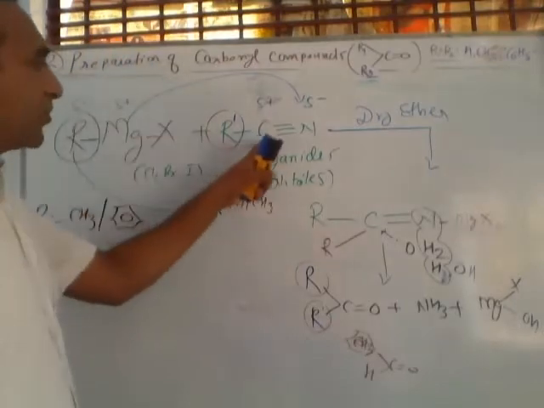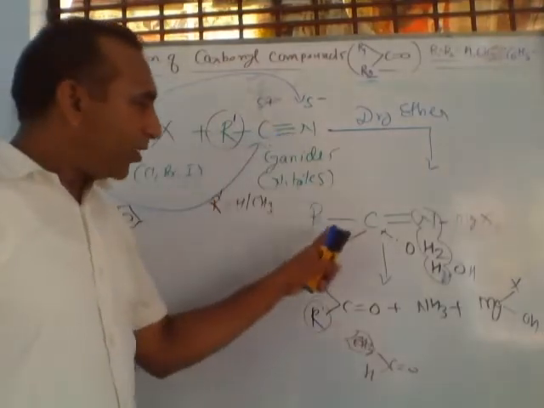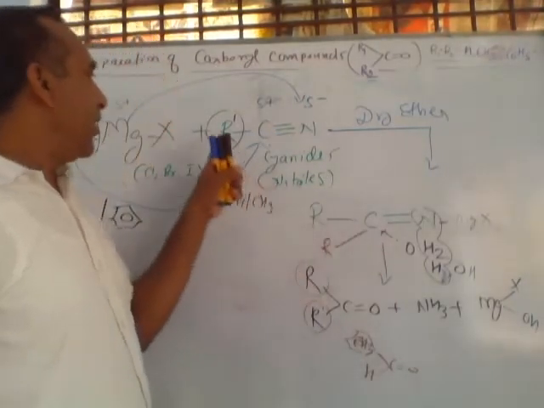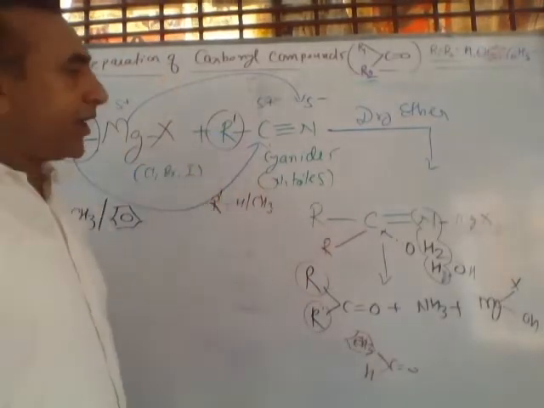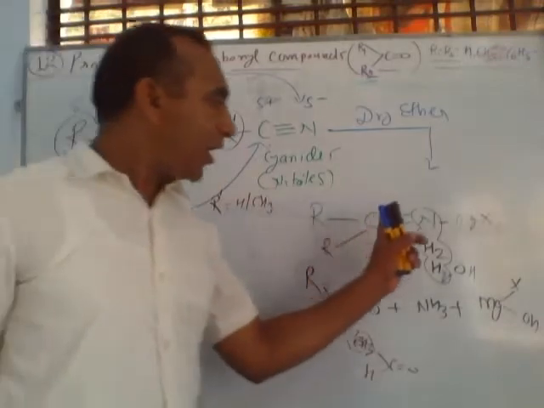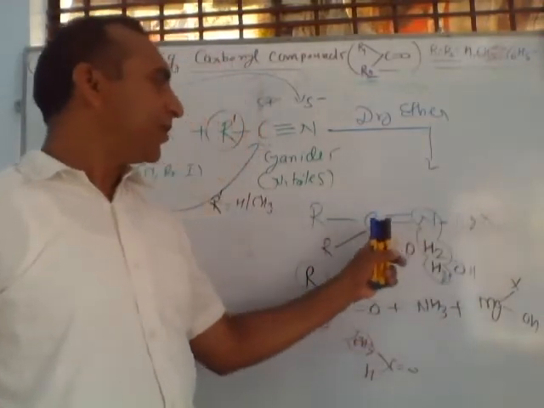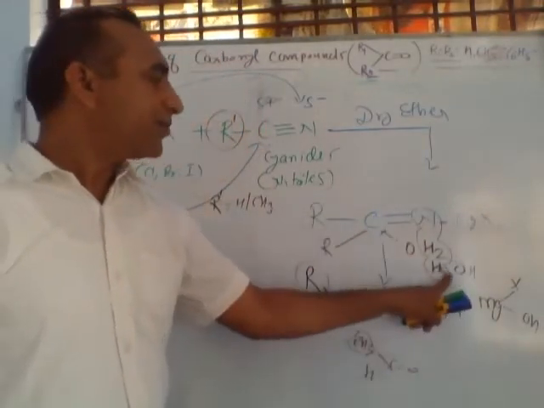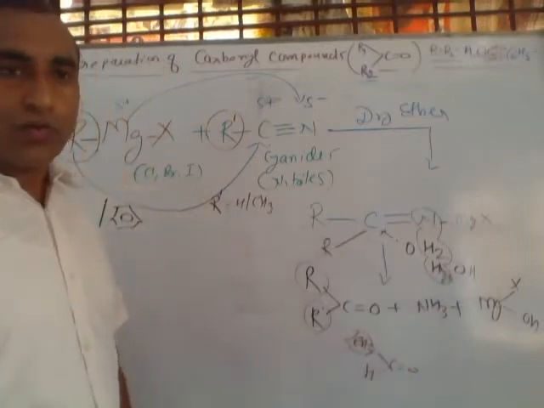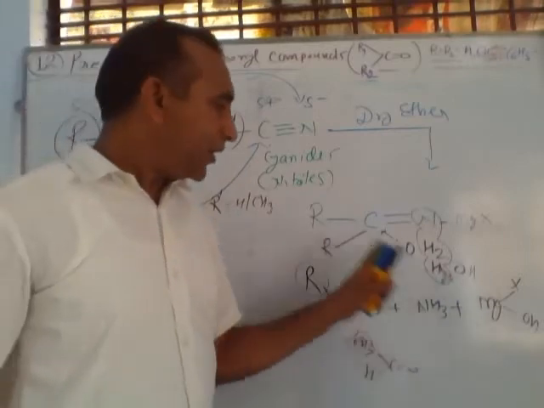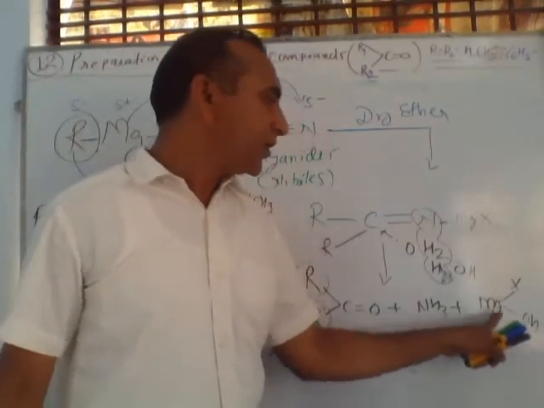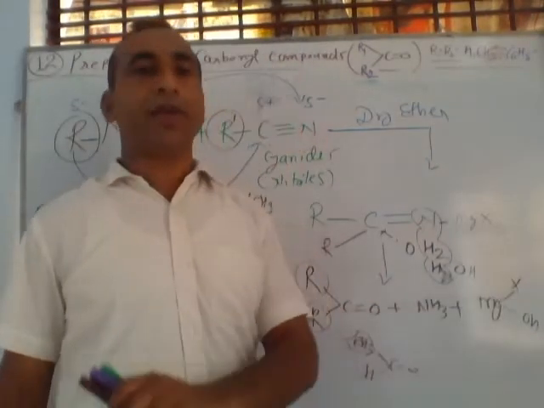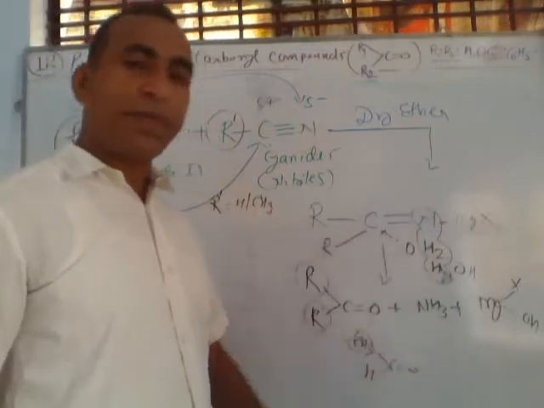This R attacks on this carbon and by covalent bond, a strong bond is formed, and for this R we can use CH3, hydrogen, etc. And after formation of this intermediate compound, we react with water. Two molecules of water are required. Generally, after the reaction of RMgX, always hydroxy magnesium halide is removed in maximum cases, and nitrogen forms ammonia.